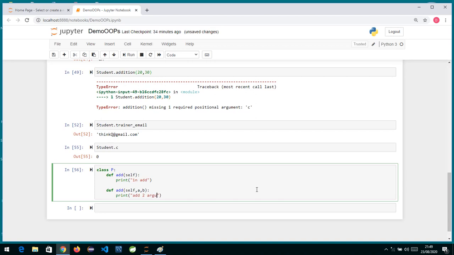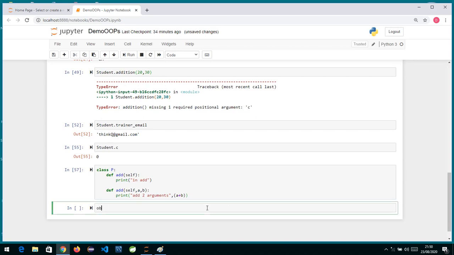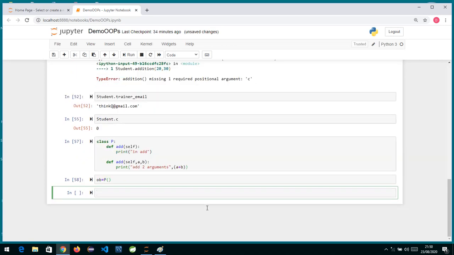So we'll come to know it's a two-argument method, and we print the addition over here. If I just write a plus b, let's run this. Now I create an object, because these are instance methods which receive the first argument as self. I have not written an init method; that will be given by my interpreter, provided by default.